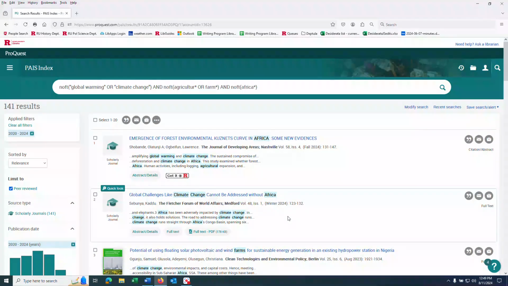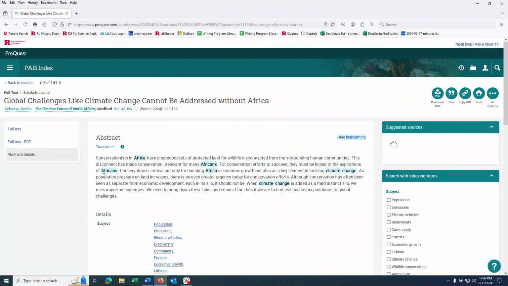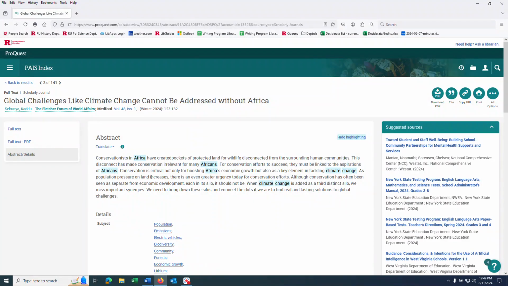So we might refine this search further, but this is a pretty good start. Most of the records will have a link to the full text. But before you read the article, you should go into the full record, so abstract details. That includes the abstract, a concise description of the article. You should read that. You don't want to have read half the article and discover that it's really not of interest.